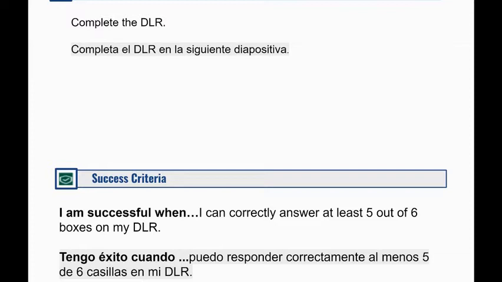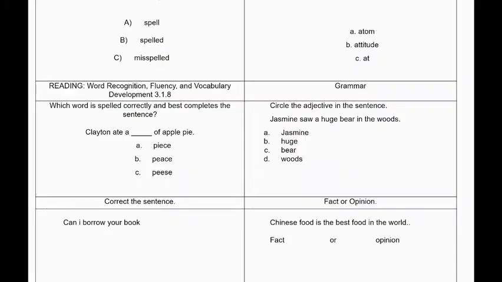For task number 4, students will complete their DLR for the day. They will be successful when you can correctly answer at least 5 out of 6 boxes on your DLR. Here we can see our daily language review.